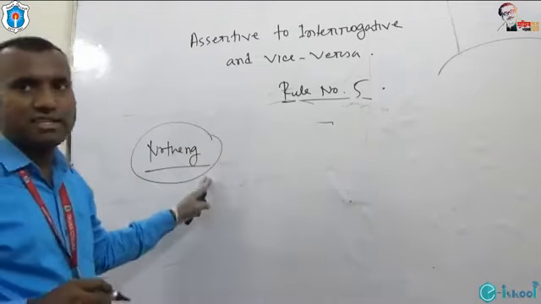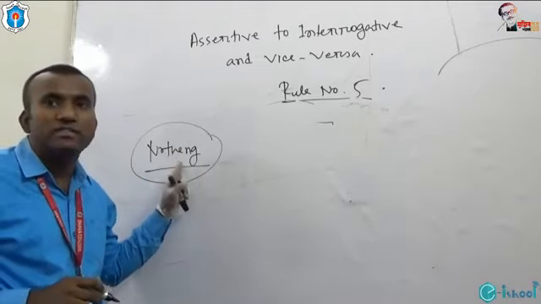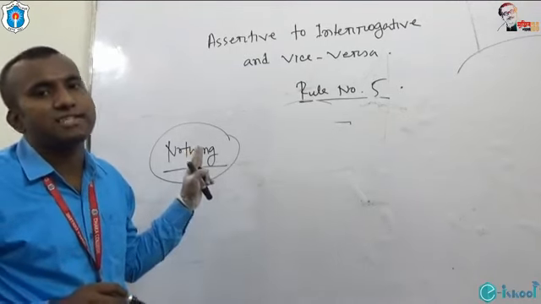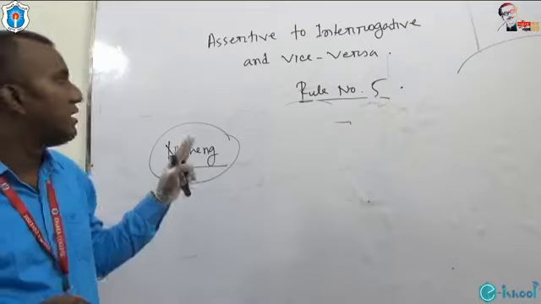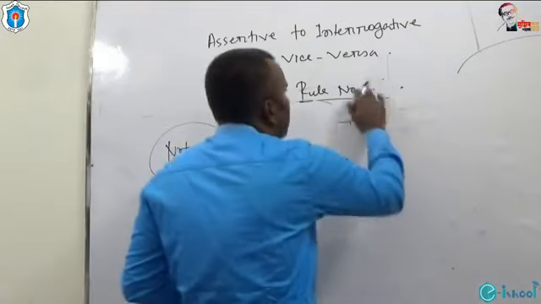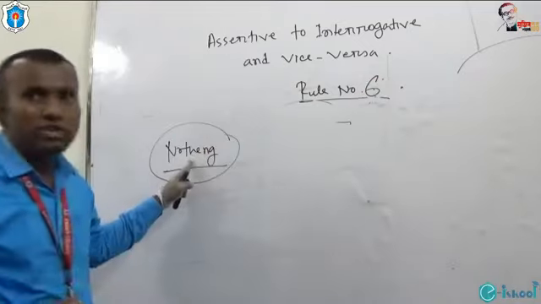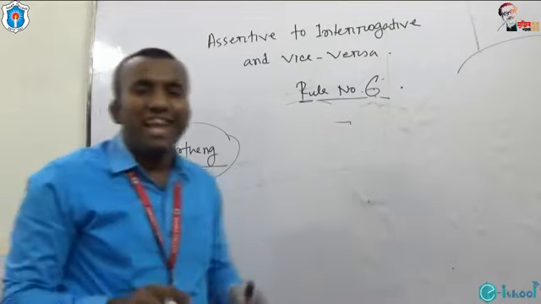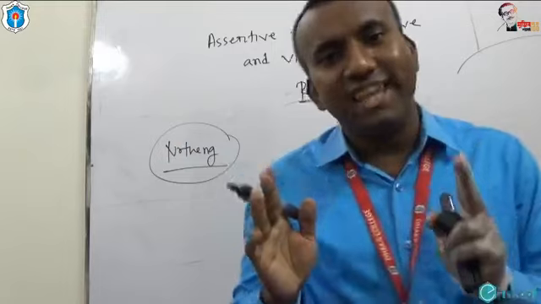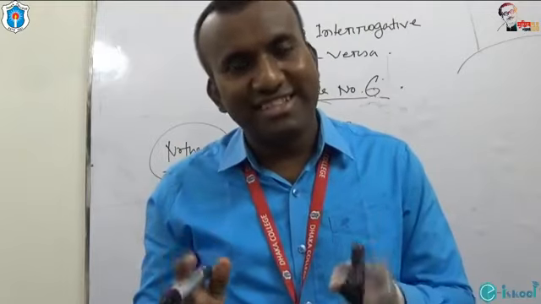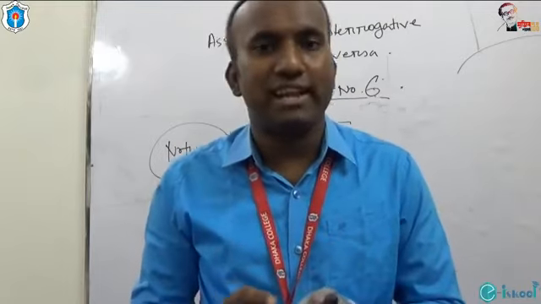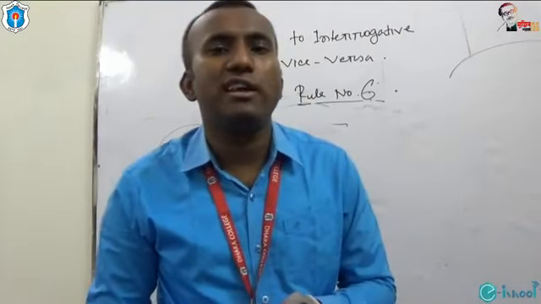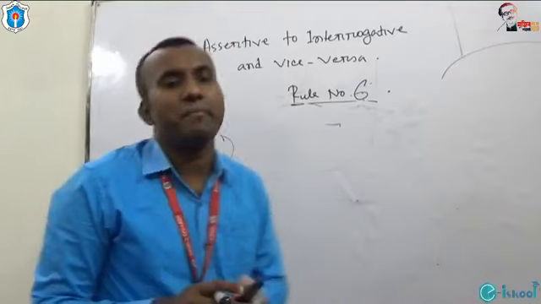If we get the use of nothing as the subject of an assertive sentence, in rule number 6, nothing is used as the subject of an assertive sentence. What will we do to turn it interrogative?